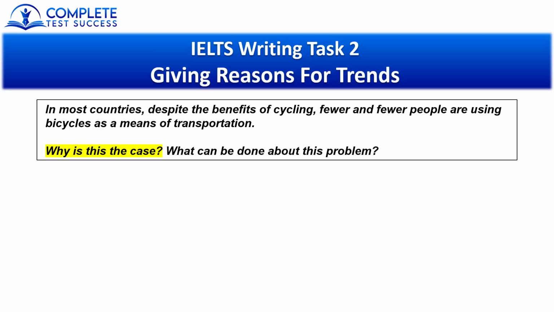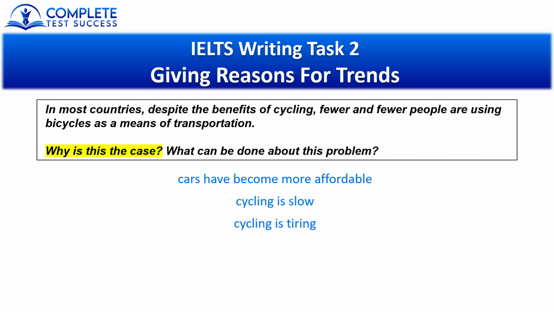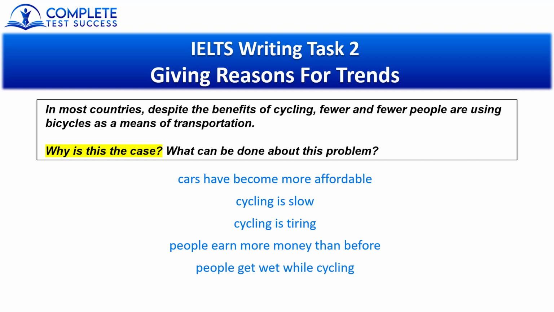Okay, so this time I'm going to show you 6 ideas and I want you to think about which ones are relevant and which ones are irrelevant. There are 3 of each. So for why is this the case, the first idea I have is cars have become more affordable. The next one, cycling is slow. Cycling is tiring. People earn more money than before. People get wet while cycling. Public transportation has improved. Okay, so 3 of those ideas are relevant and 3 are irrelevant.